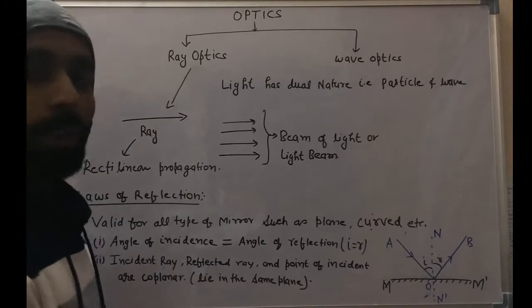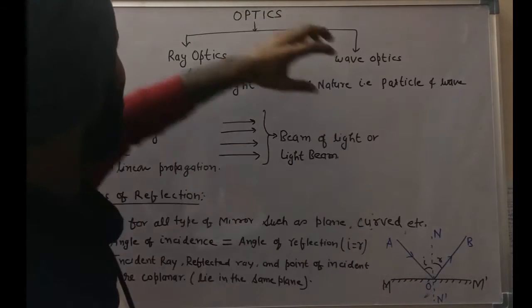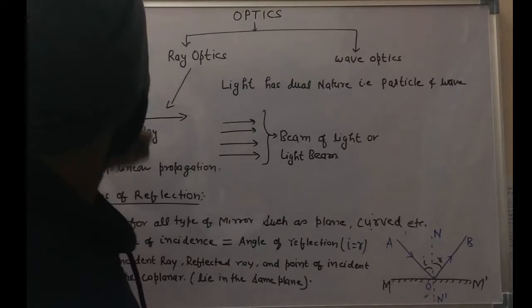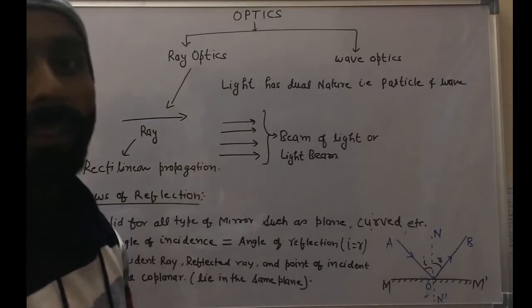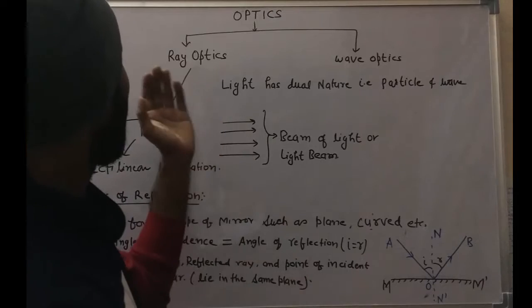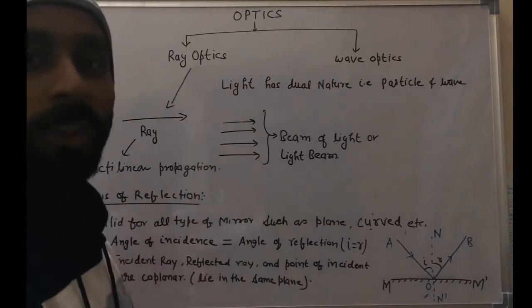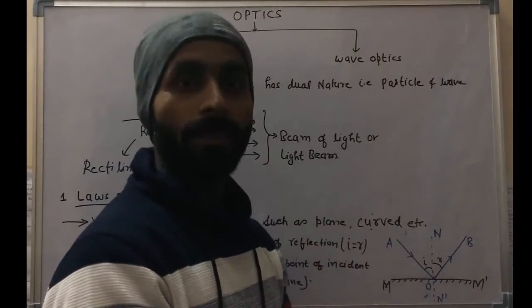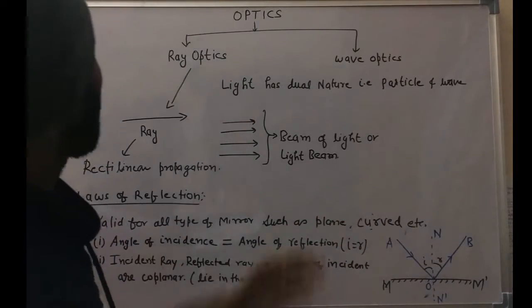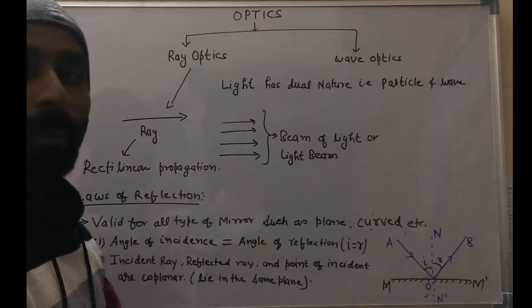So in the first topic, we will confine our syllabus to this particular topic, that is ray optics. And after having mastery in this topic, we will move into wave optics. So first of all, we'll study ray optics.